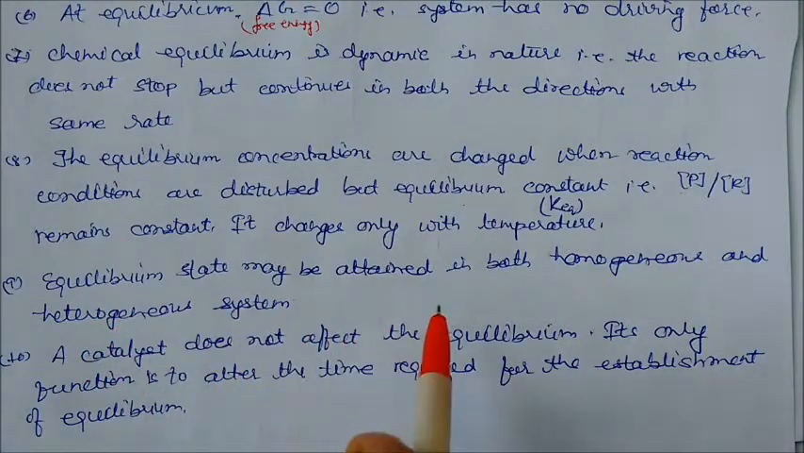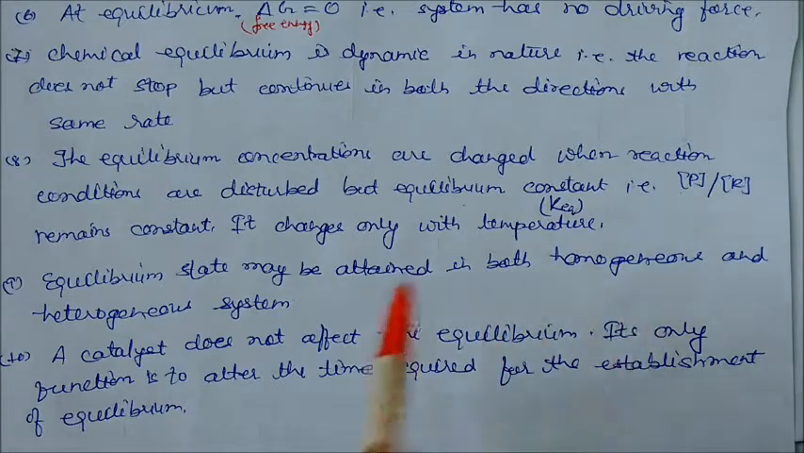Equilibrium state may be attained in both homogeneous and heterogeneous systems. Homogeneous and heterogeneous systems we have already discussed. A catalyst does not affect the equilibrium. It only functions to alter the time required for the establishment of equilibrium. So equilibrium is not disturbed by the catalyst. Whether it speeds up or slows down the establishment of the equilibrium, it never disturbs the equilibrium. So this is also one of the essential points of chemical equilibrium.